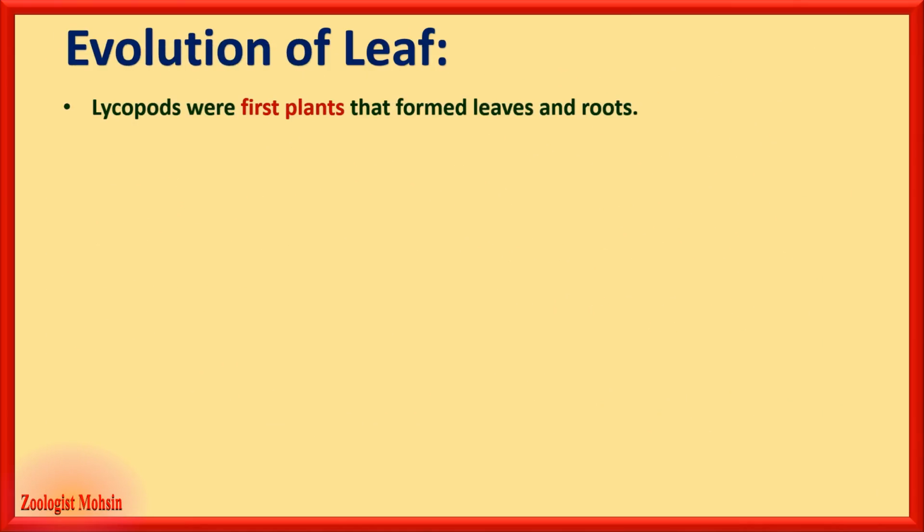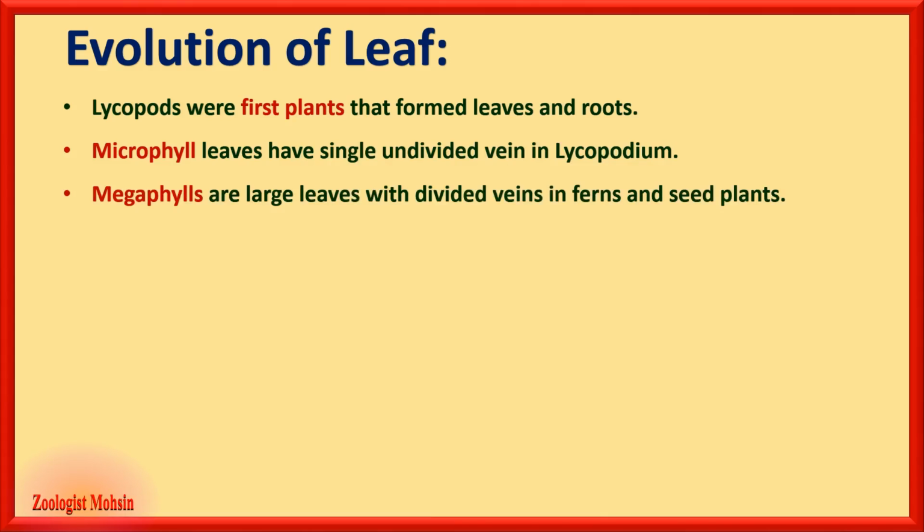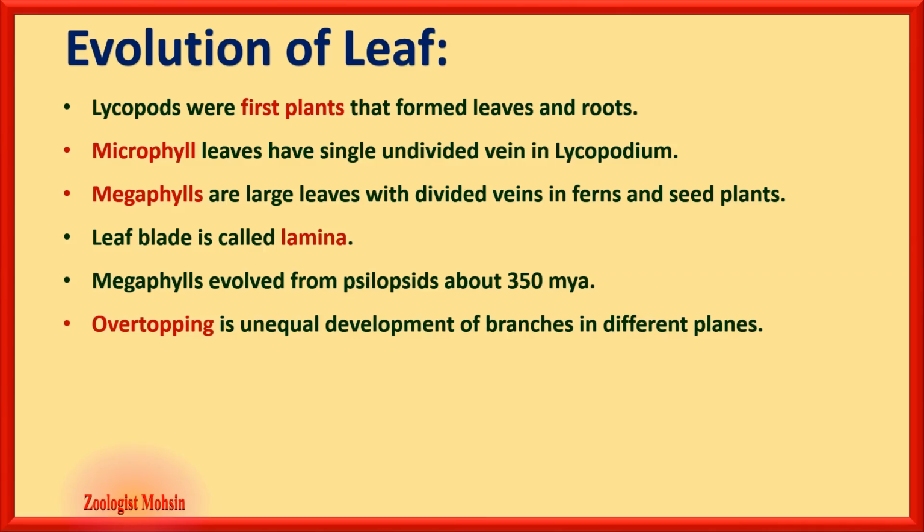Evolution of leaf. Lycopods were the first plants that formed leaves and roots. Microphyll leaves have a single undivided vein in Lycopodium, and megaphylls are large leaves with divided veins in ferns and seed plants. Examples are important for you. Leaf blade is called lamina. Megaphylls evolved from Cooksonioids about 350 million years ago.